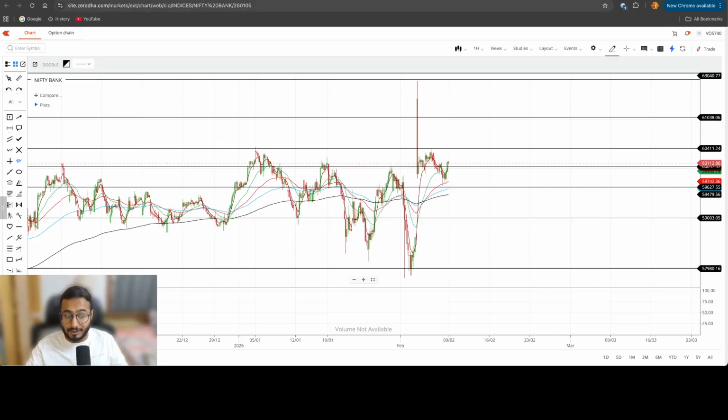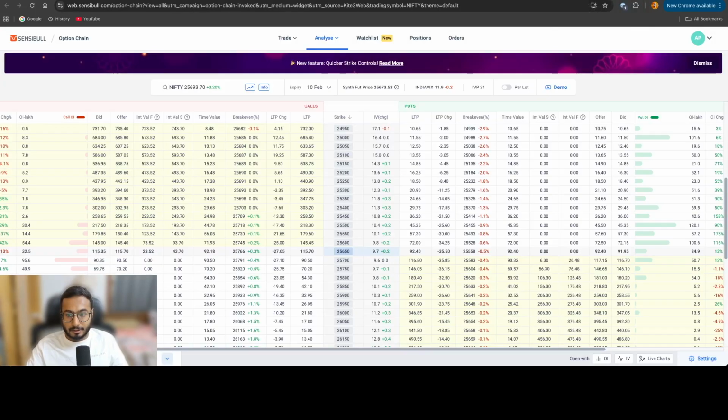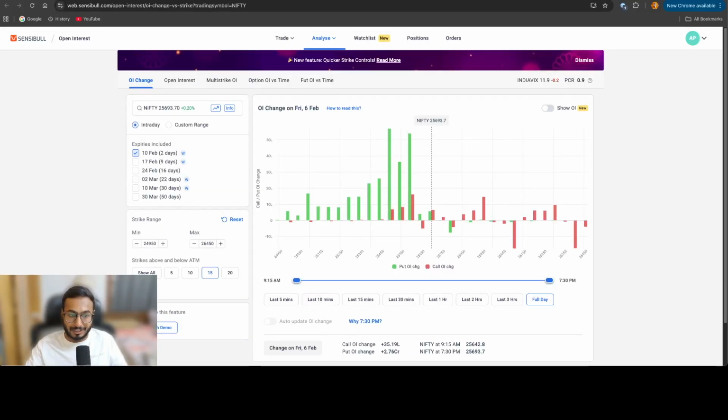We are very much close to closing above these specified levels. So maintain a buy on dip strategy for the overall market. Right, let's go and discuss the OI data, the change in OI data for the next week.